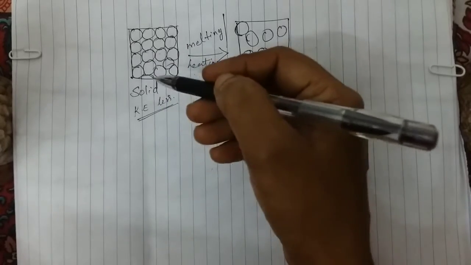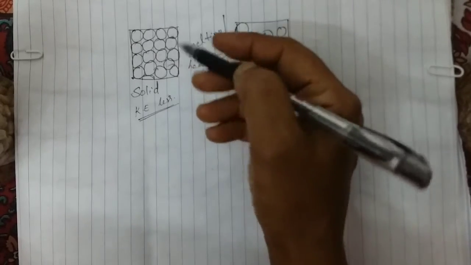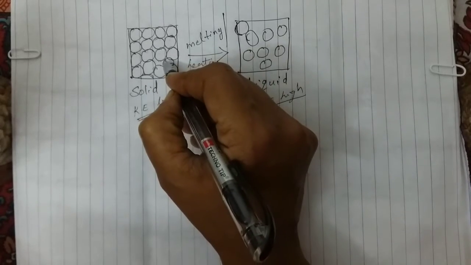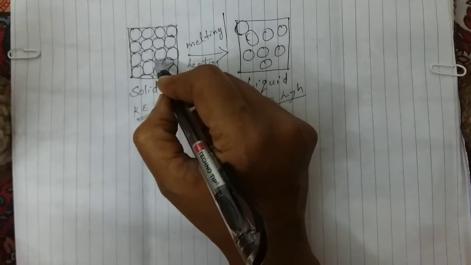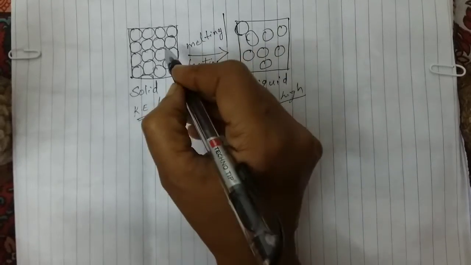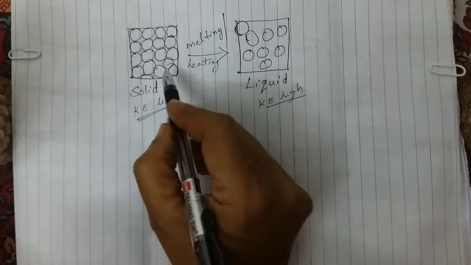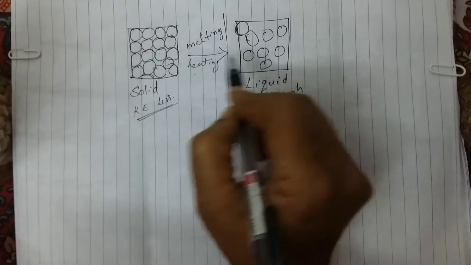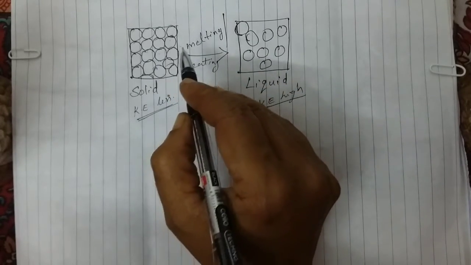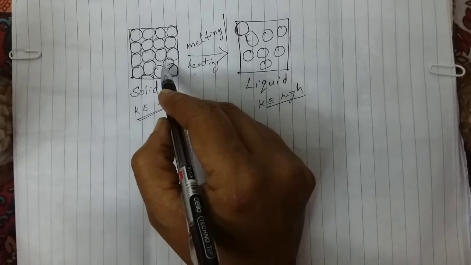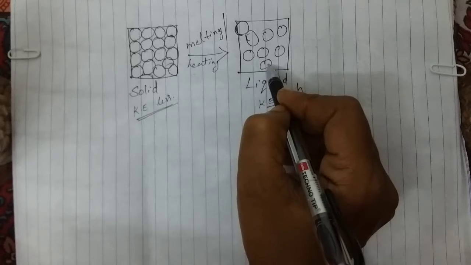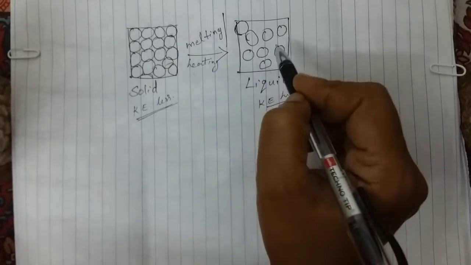When it overcomes that force of attraction at a particular temperature, it changes to the liquid state. The particles leave their fixed positions and start moving more freely. That is the liquid state.